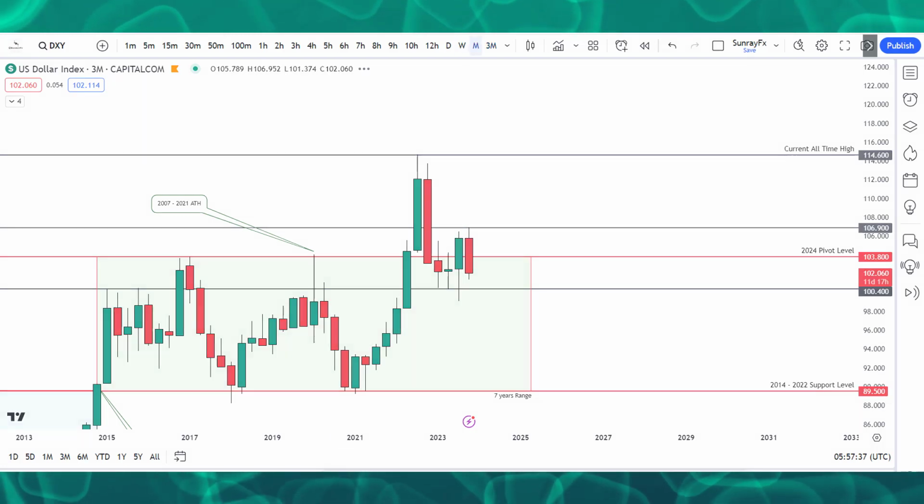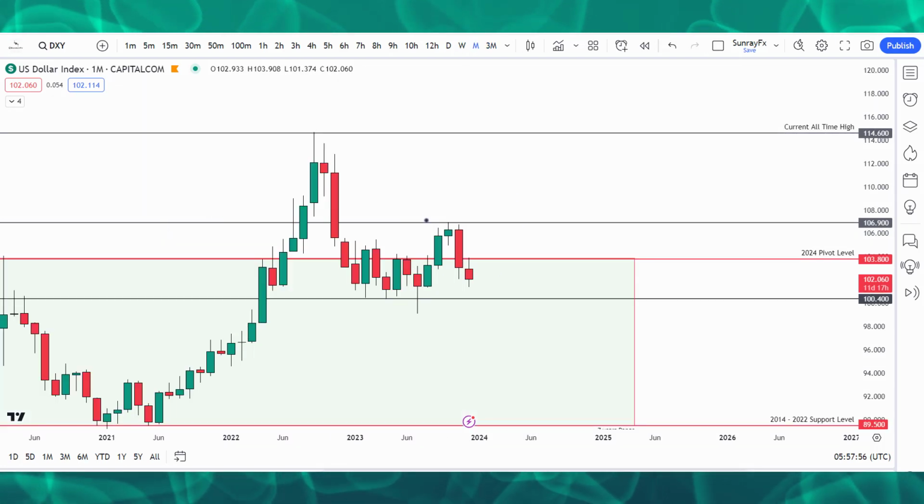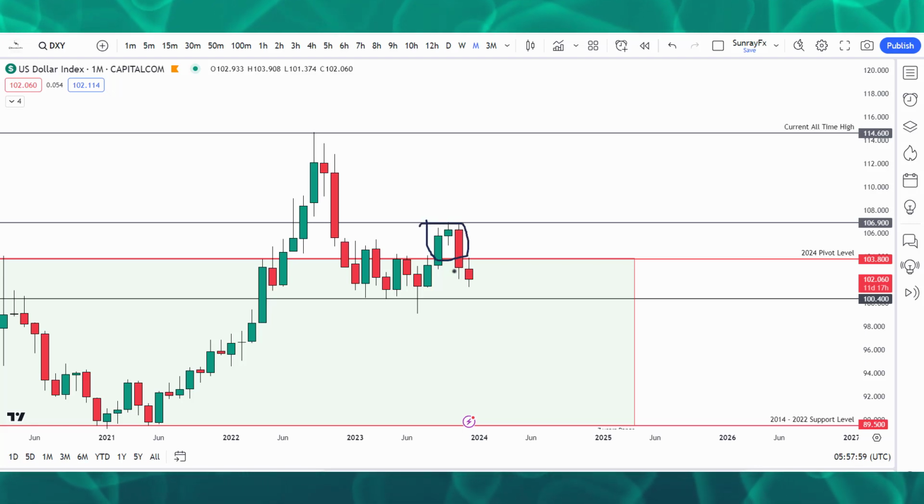Let's go to the monthly candle. On the monthly candle, you can see that the market closed above this level in 2 consecutive months. But in the month of November, the market came back and closed back inside this 7 year range. And you can see what the market is trying to do this December: it retested that same top of the 7 year range, that is 103.80, and then the market tries to fall away from it.